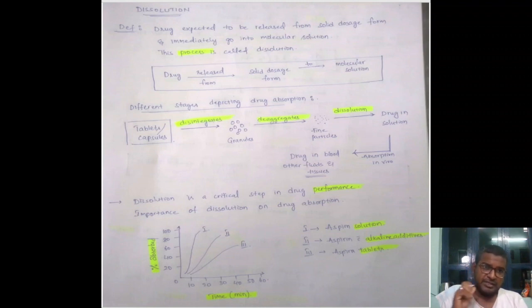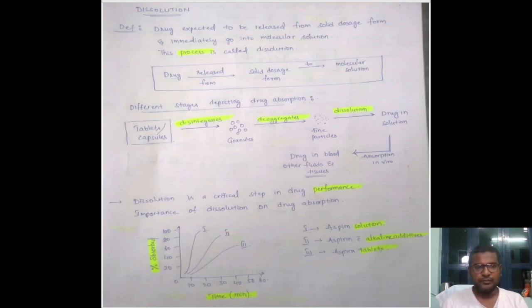If we go towards the importance of dissolution on drug absorption, we can see an example in the form of a graph. Here we took aspirin in three different forms. First is aspirin solution, second is aspirin with alkaline additives, and the third is aspirin tablets.